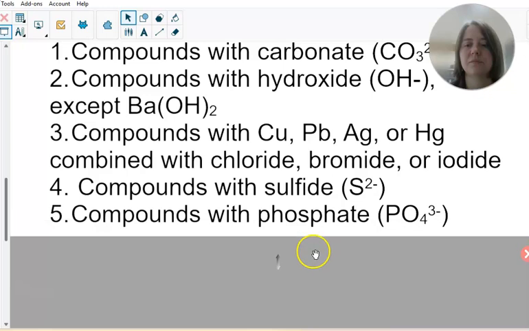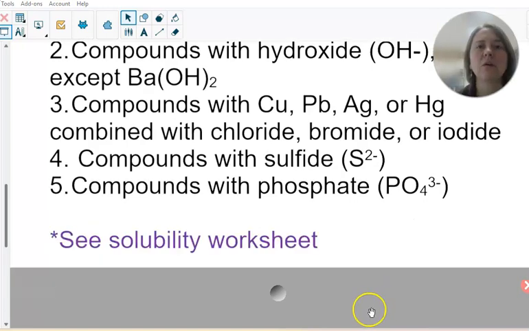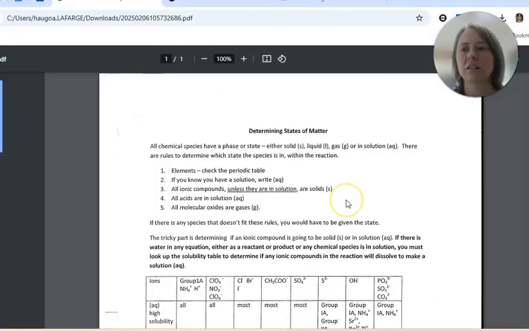And finally, number 5. Compounds with phosphates are insoluble. So let's go with calcium phosphate. That would be insoluble. It would make a precipitate. It would form a solid. Okay, we're going to go over a solubility worksheet, and it looks like this.